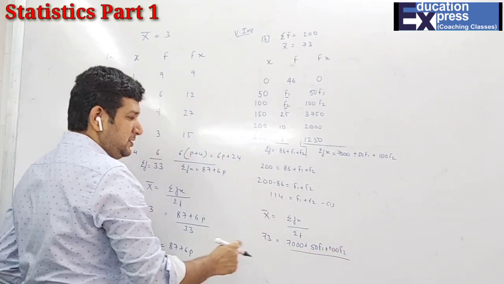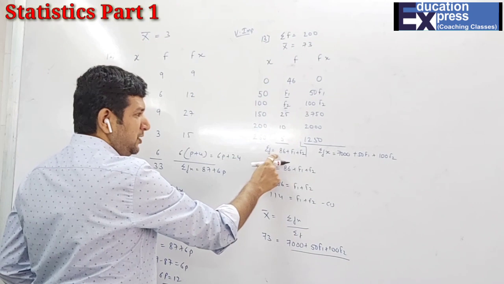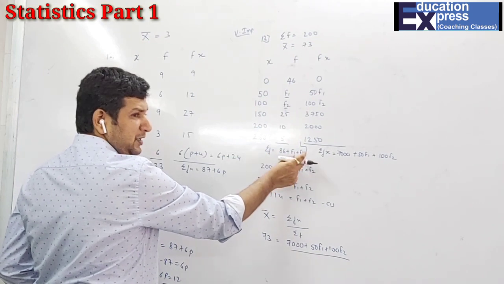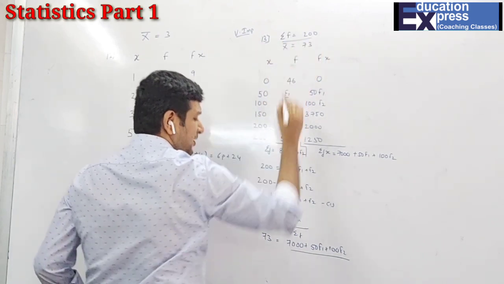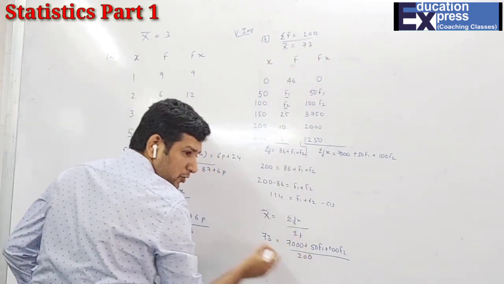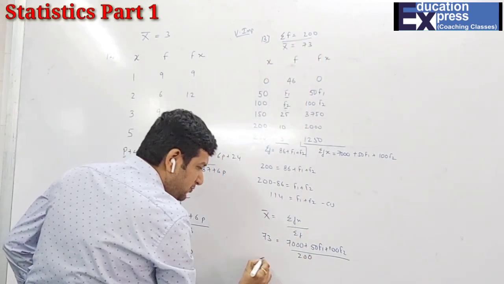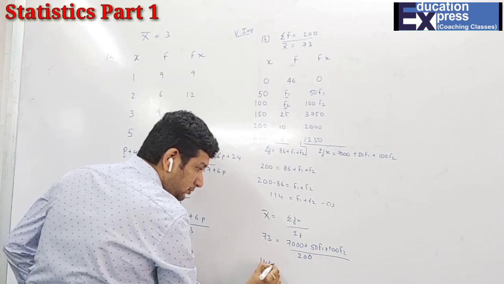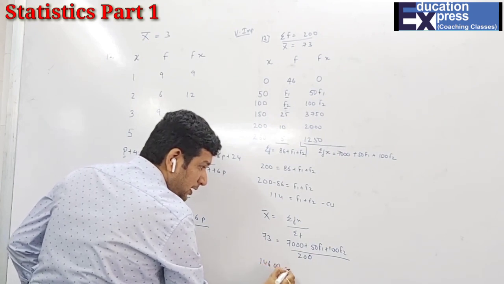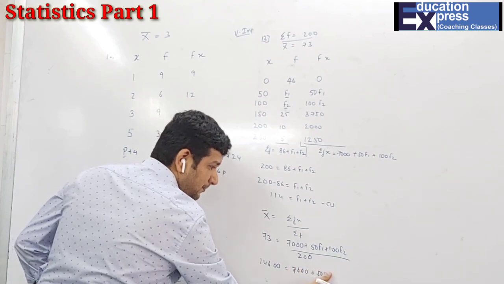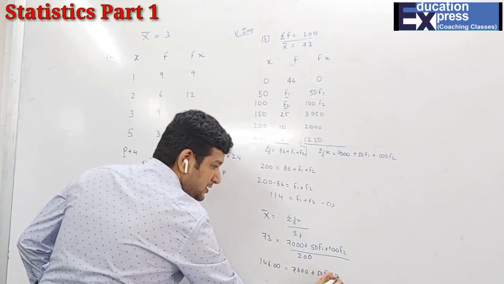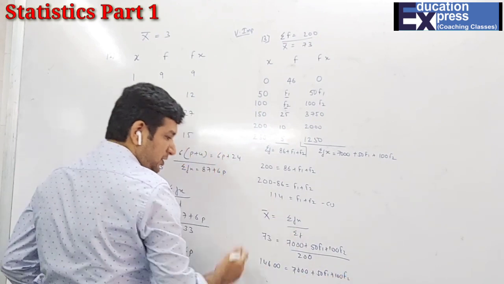Here, students, we are not supposed to find the value of sigma f because things are missing, but we do have the value of sigma f, so we directly get sigma f as 200 over here, and now cross multiplication. 73 times 2 is 146 and then double 0 equals 7000 plus 50 f1 plus 100 f2.